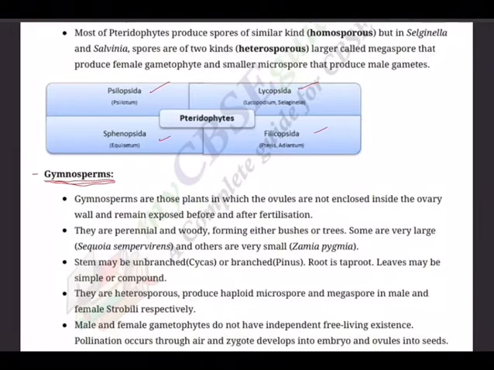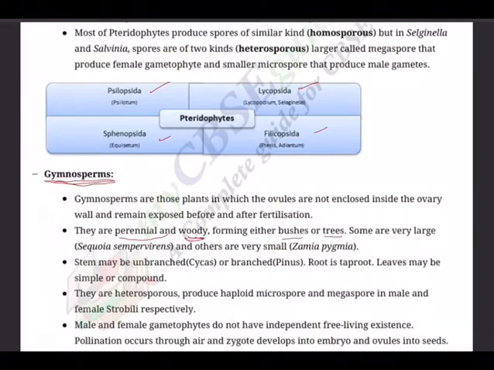The seeds that develop post fertilization obviously are not covered. That's why naked seeds. So gymnosperms, you must remember, are the plants that have naked seeds, and they are perennial and woody. A lot of wood will be there, forming either bushes or trees.